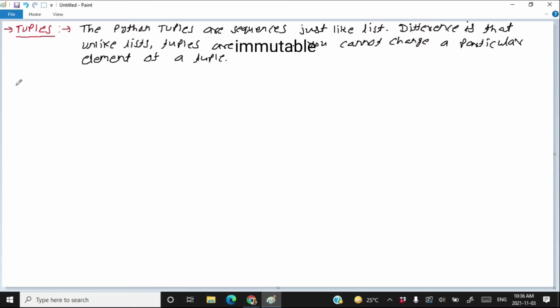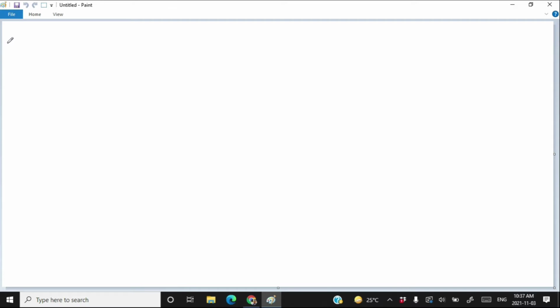While learning about tuples, the first topic we are going to discuss is creating and accessing tuples. The first point is creating tuples. Creating tuples is the same as creating lists. The first way to create a tuple is called the tuple display construct.